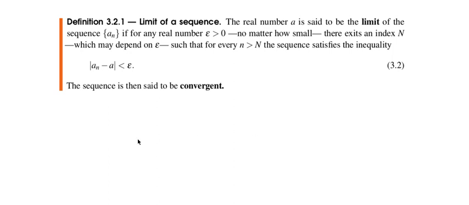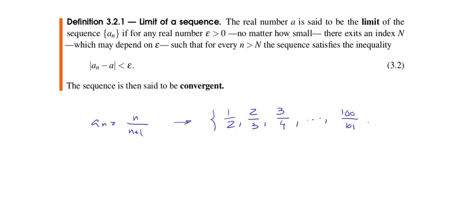Next video is about limits. Okay, so remember the sequence that we saw, a sub n equals n over n plus 1, right? And if you compute the terms of the sequence, it's 1 over 2, 2 over 3, 3 over 4, and then you can go like 100 over 101, or 1000 over 1001, and you can keep doing like this.